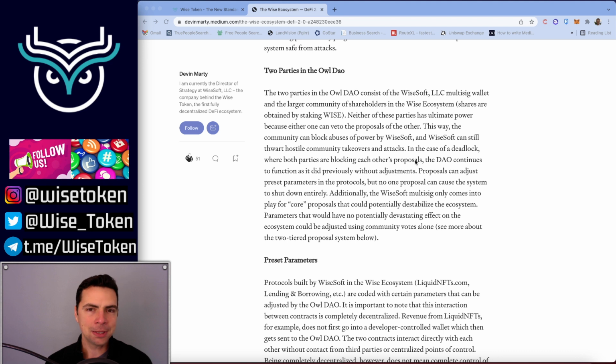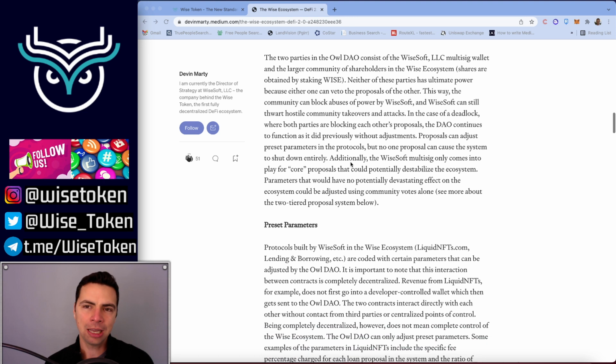So what happens if you've got people vetoing each other, what if both parties veto each other, or one party just continues to veto and doesn't let anything go through? Well, in the case of a deadlock where both parties are blocking each other's proposals, the DAO continues to function as it did previously without adjustments. So unlike the USA government, where if people are in a deadlock, the government just doesn't function and we could potentially have a government shutdown.